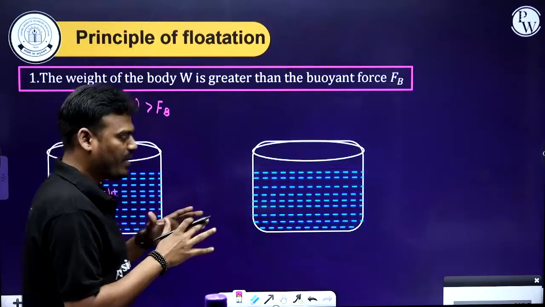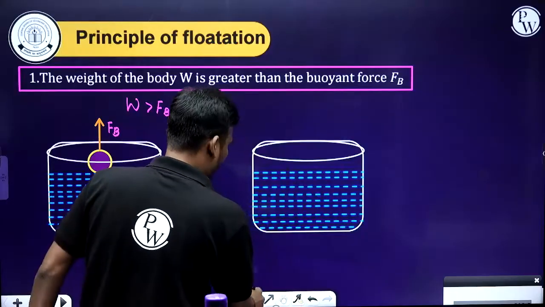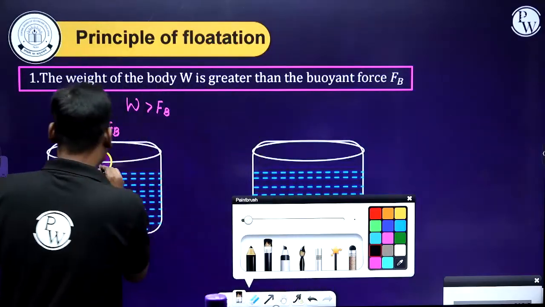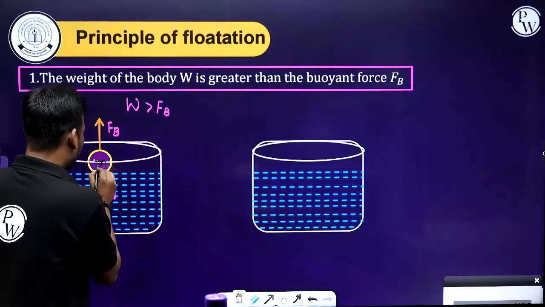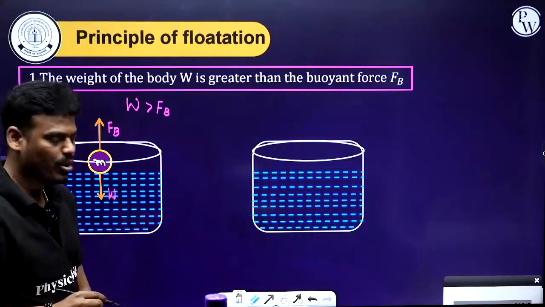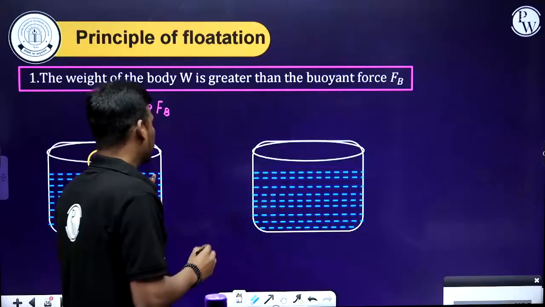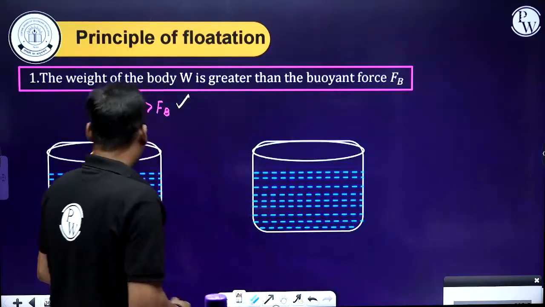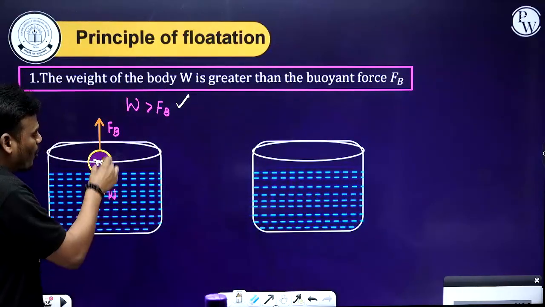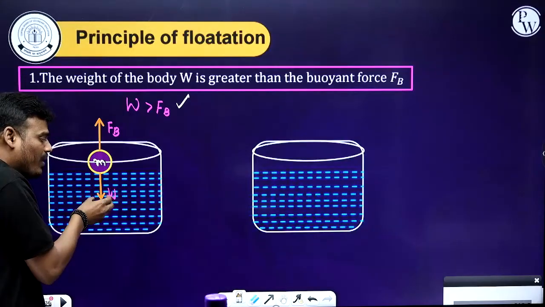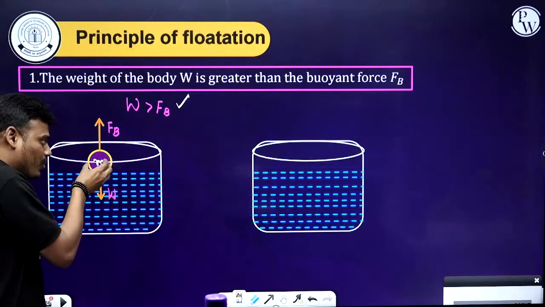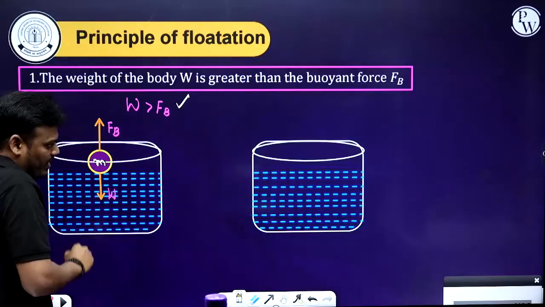When you keep an object on the surface of water, or a liquid, let me consider water as the example. For this condition, as the weight of the body is more, it will move downward because it has more tendency. Therefore the body will move downward in direction.